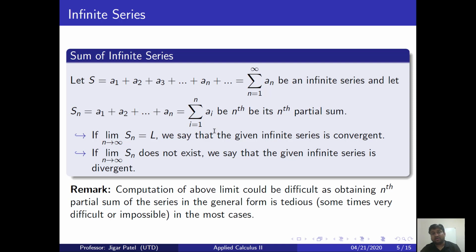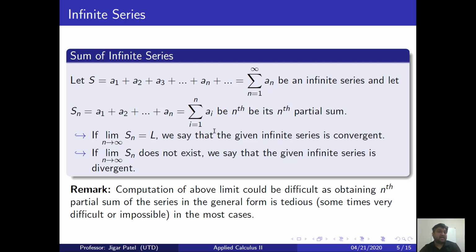In the next video we are going to focus on geometric series, and we will talk about their convergence and divergence criteria. But for now, understand that an infinite series is an expression obtained by adding infinitely many terms of any general sequence.